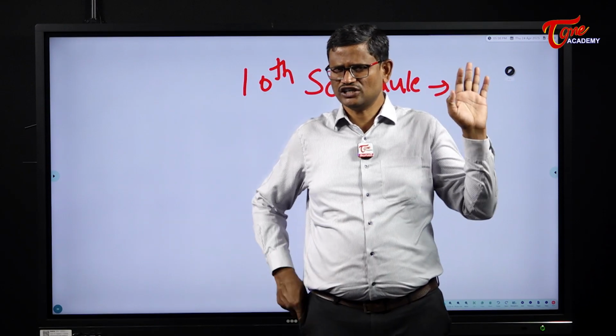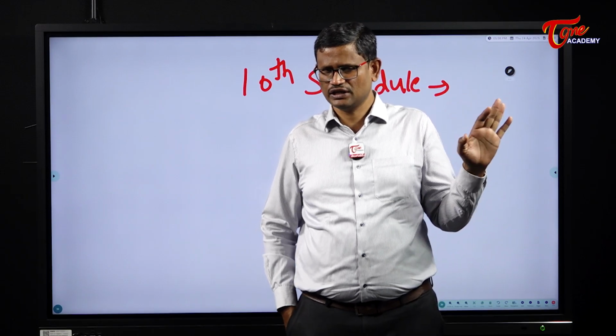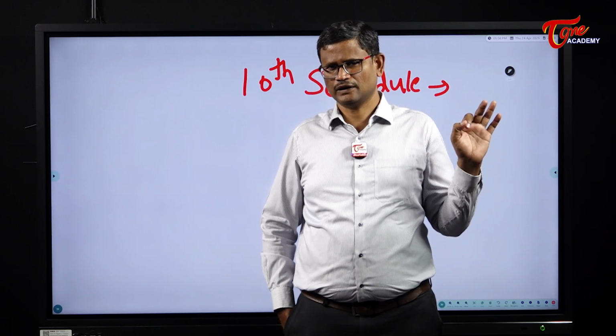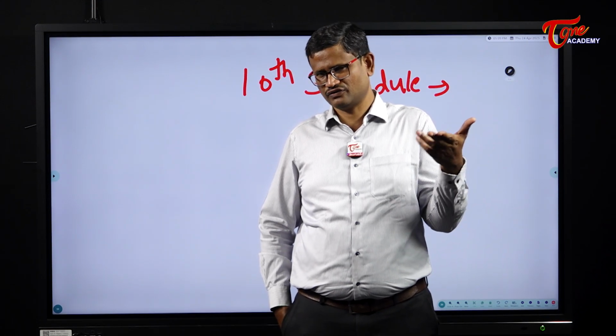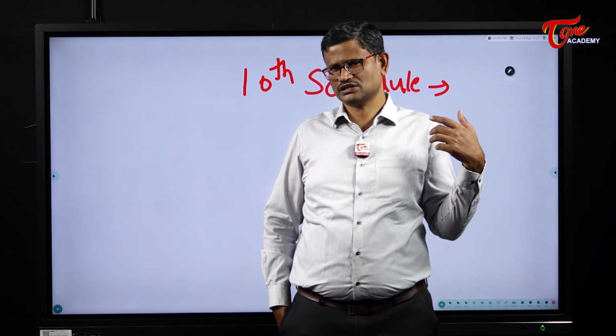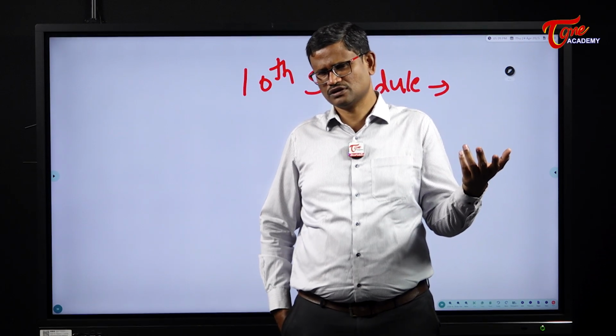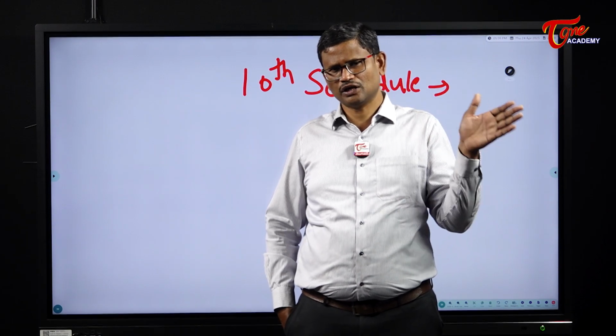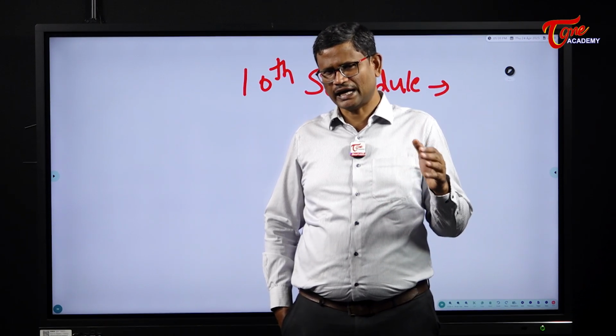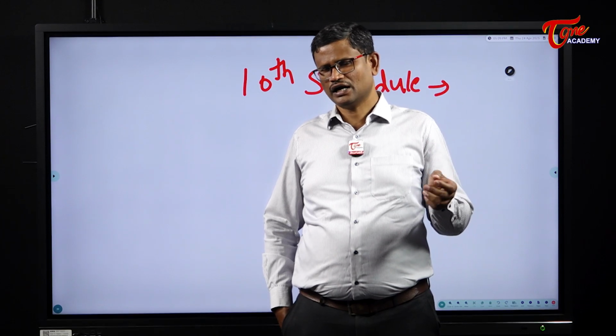And the reason why the anti-defection law has not remained successful is, under the anti-defection law, the power to disqualify the legislators was given to the Speaker if it is Lok Sabha, Chairman if it is Rajya Sabha, Speaker if it is Legislative Assembly, Chairman if it is Legislative Council. And the Speaker and the Chairman, they belong to the party in power. So they acted in a partisan manner.